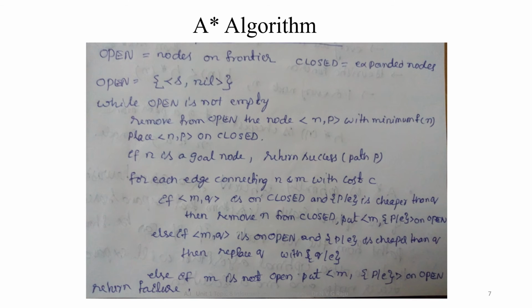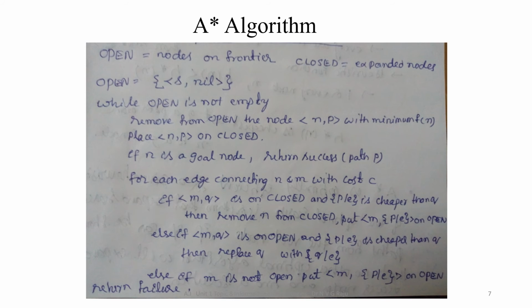Let us discuss the A star algorithm, which uses two lists, open and closed. Open is the fringe, which contains the frontier nodes, and closed contains all expanded nodes. Let us start with open containing the starting node S. Continue the loop until open is empty.